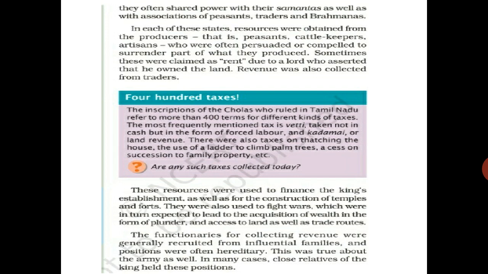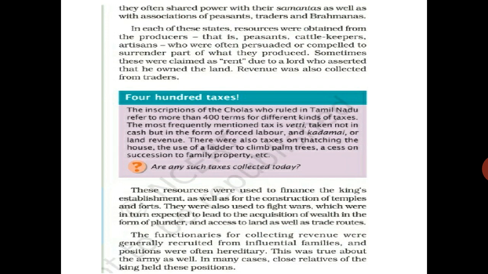They were also used to fight wars, which were in turn expected to lead to wealth in the form of plunder and control of the land as well as trade routes. See, sometimes they had to fight wars also. For the wars they needed soldiers and had to maintain an army and all the things.